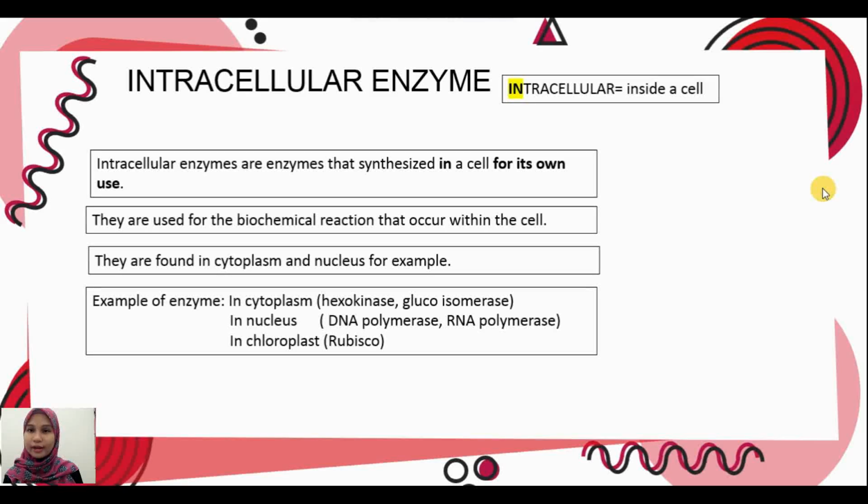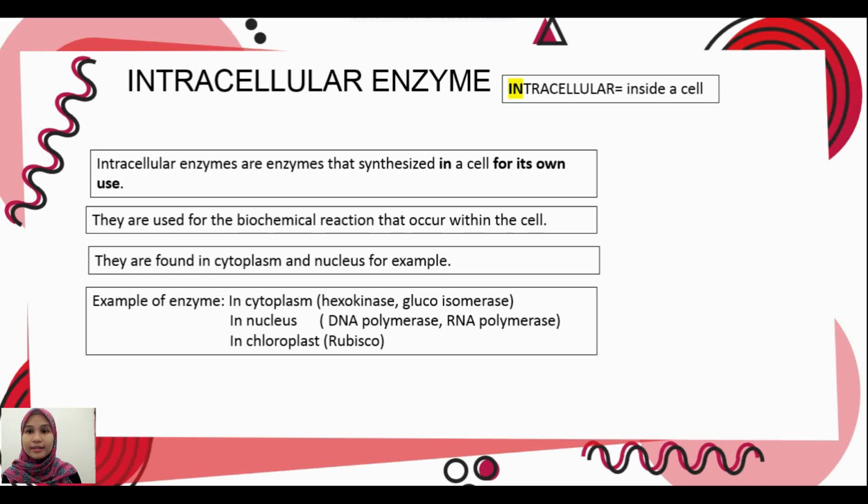They are used for biochemical reactions that occur within the cell. We can make a resemblance: we cook for ourselves, for us to eat, not for others. That's how intracellular enzymes work, and they are found in the cytoplasm and nucleus, for example.